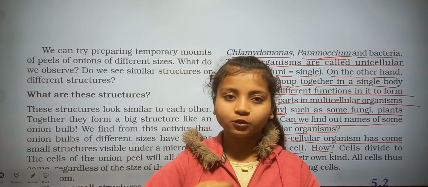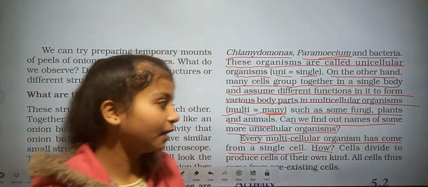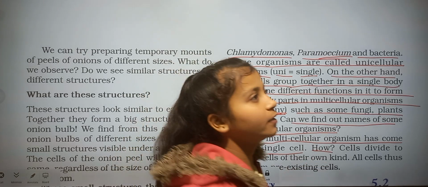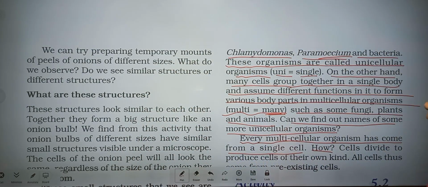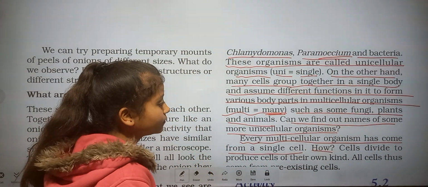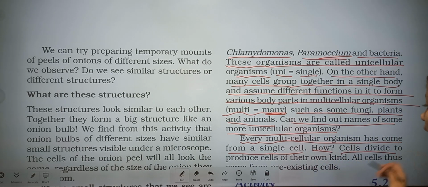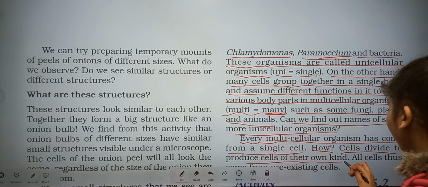After that, we join brick after brick, first, second, third, and so on. Then the building is formed and the house is formed. In the same way, cells come together to form the multicellular organism. Cells divide to produce cells of their own kind.